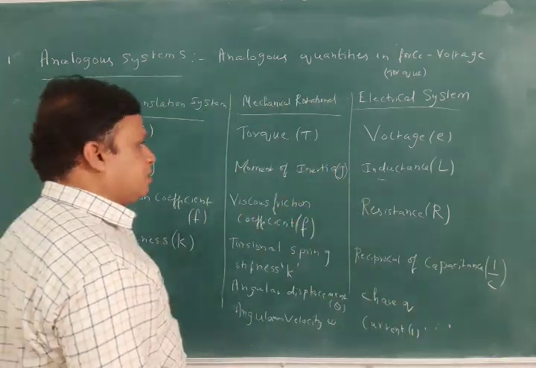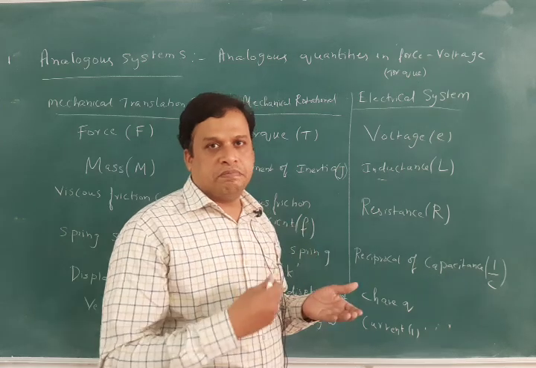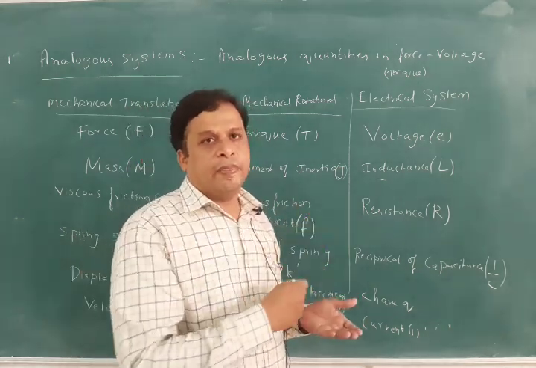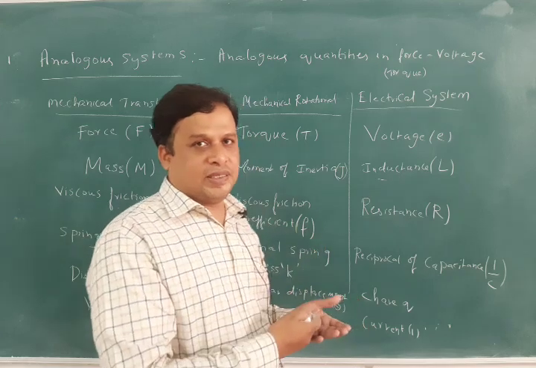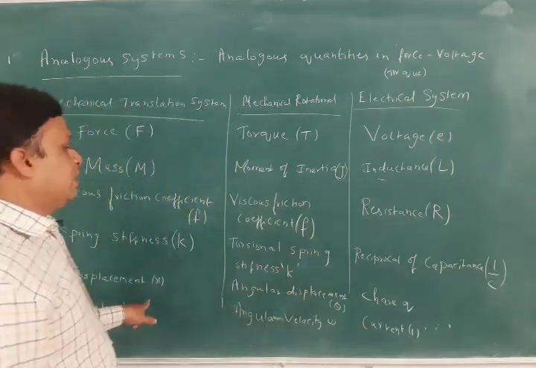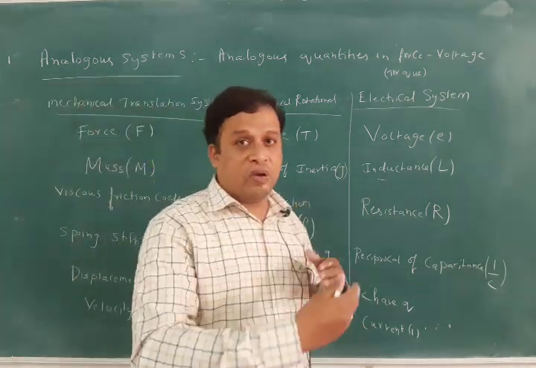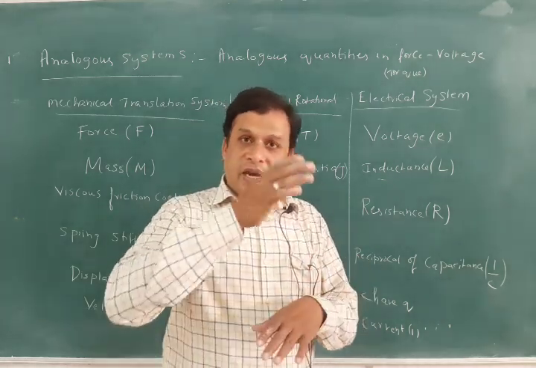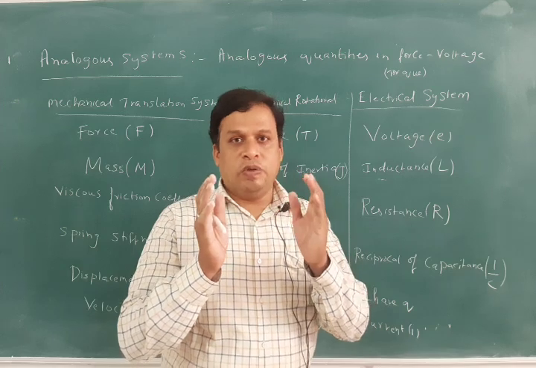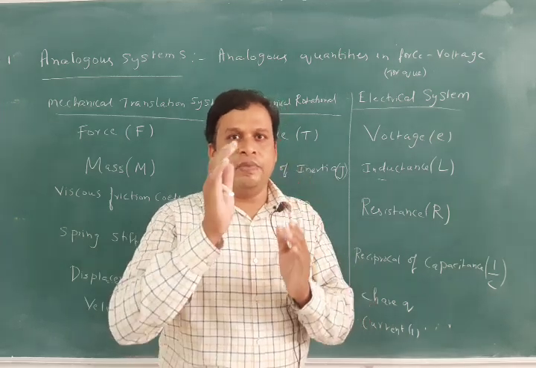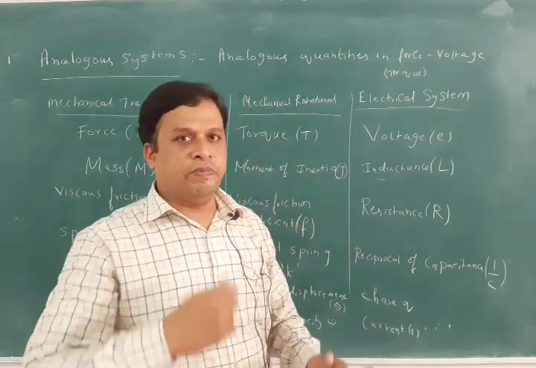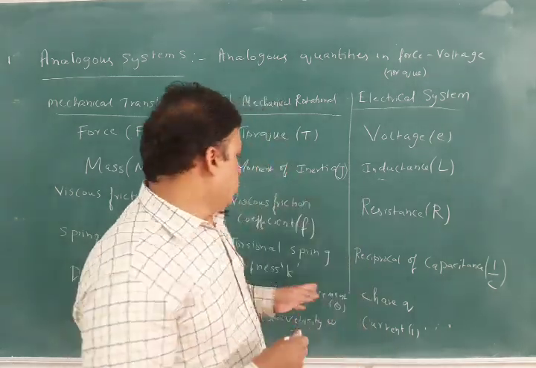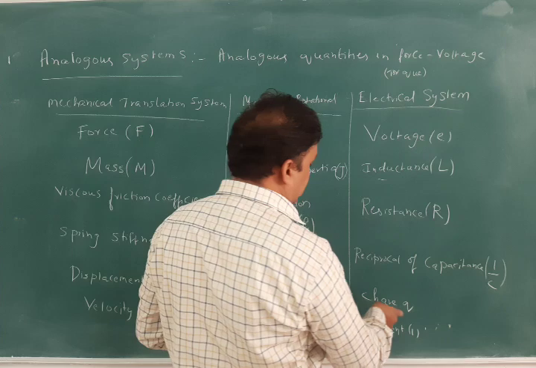Next, displacement X. In the linear systems, if you apply some force, the object is displaced, and that displacement is called X. In the rotational, we are having angular displacement, like the motor is rotating. Suppose at one position the motor will be standing still. Then if it starts rotating, it has some angular displacement. Like you will be having 360 degrees, the angular displacement will be made accordingly. Now the same analogous quantity in electrical system is charge.